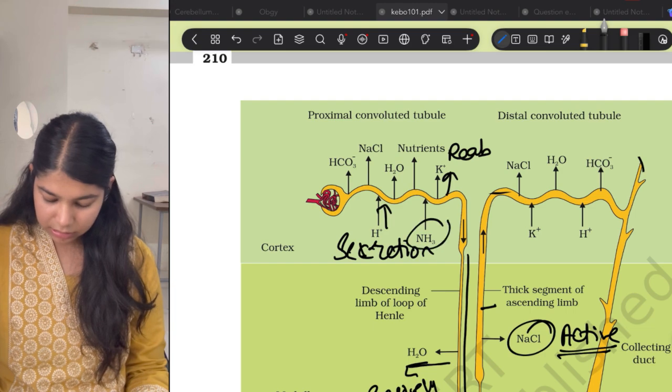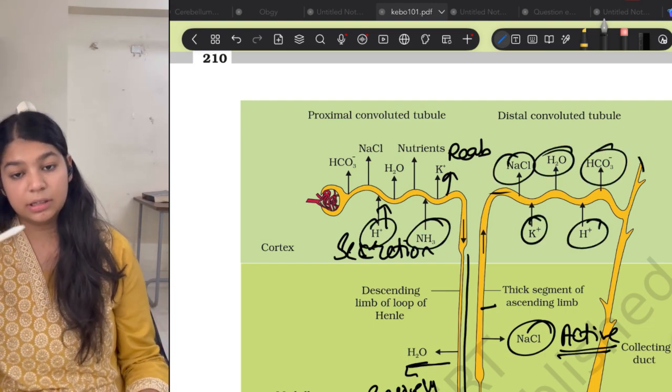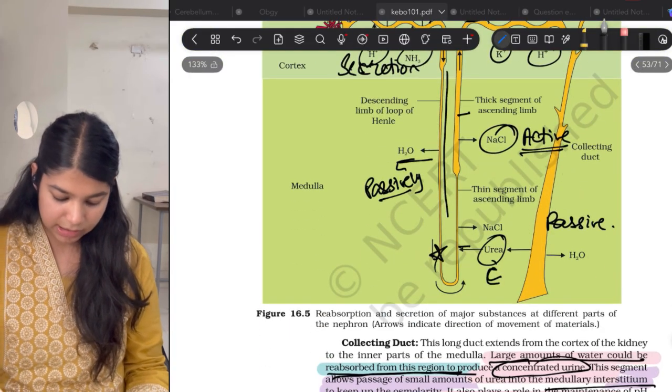So the substances you should know, because they will label them as A, B and C, and then they will ask what is A, what is B, or is it correct or something like that. So this diagram is important.